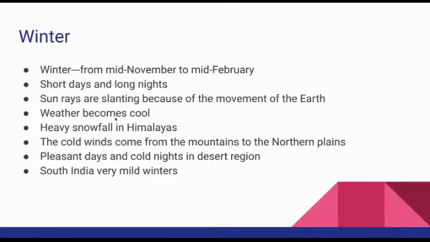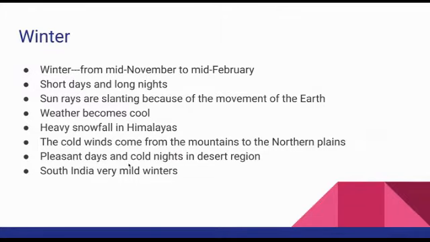Weather becomes cool. Heavy snowfall in the Himalaya, and because of this winter we can face heavy snowfall in the Himalaya. And cold winds come from the mountains to the northern plains. That's the speciality of winter time.